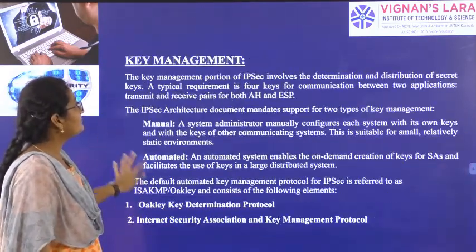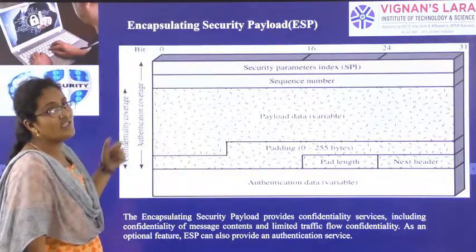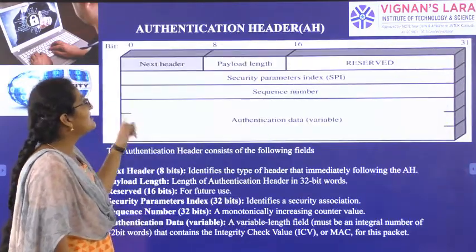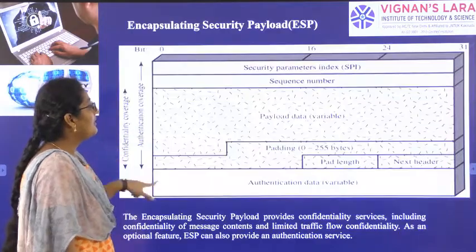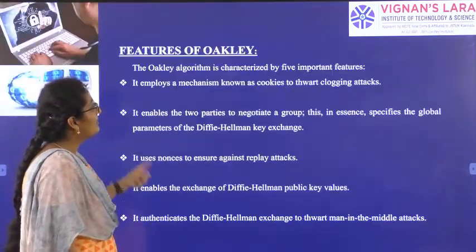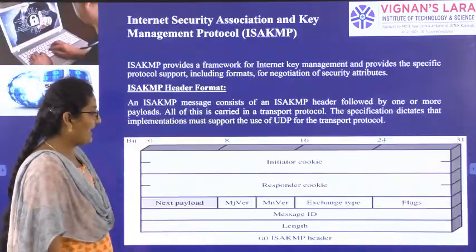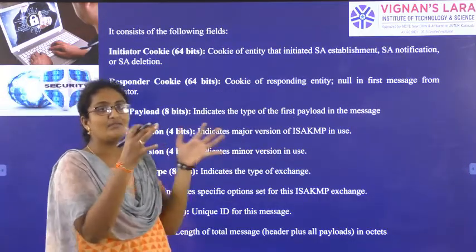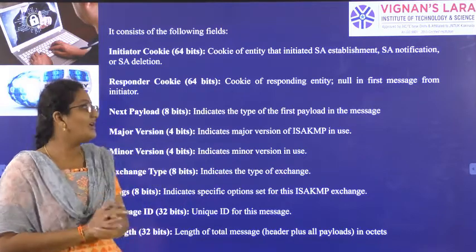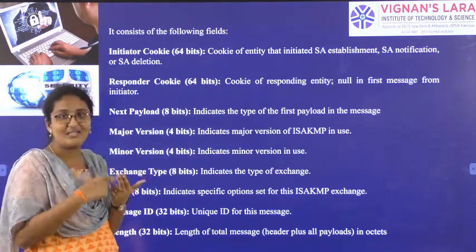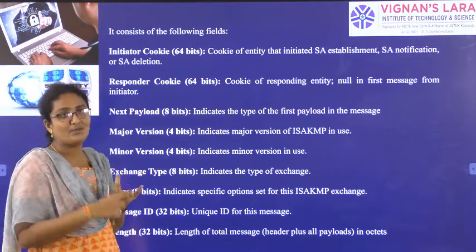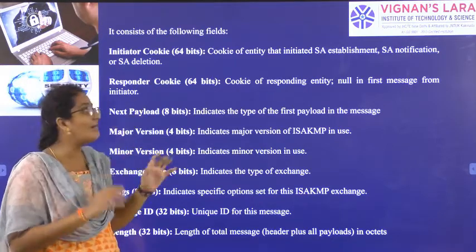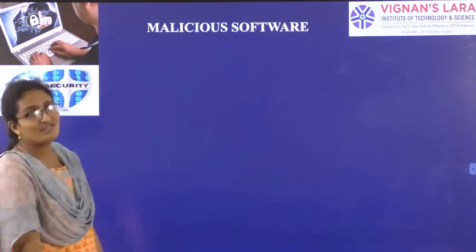In the same way, this structure is called the encapsulating security payload header, and this is the authentication header structure. Likewise, we have a protocol for that header also. So this is what we have discussed for IP security. In the 6th unit we have two topics: first is IPsec, second is system security. Till here IPsec is completed. Next is system security.